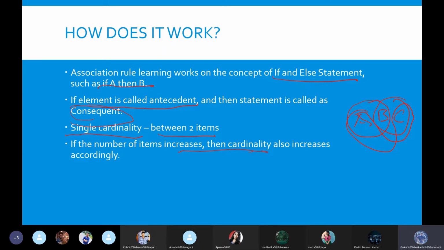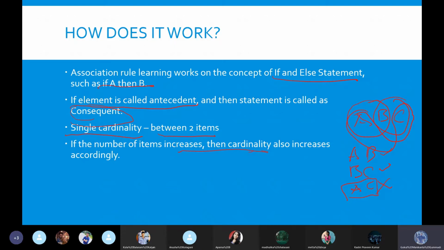How do we identify which relationship is better than the other? Let's say A and C never go together, but A and B go together. How can we identify that? For that, there are certain metrics, which are predefined in association rule learning.